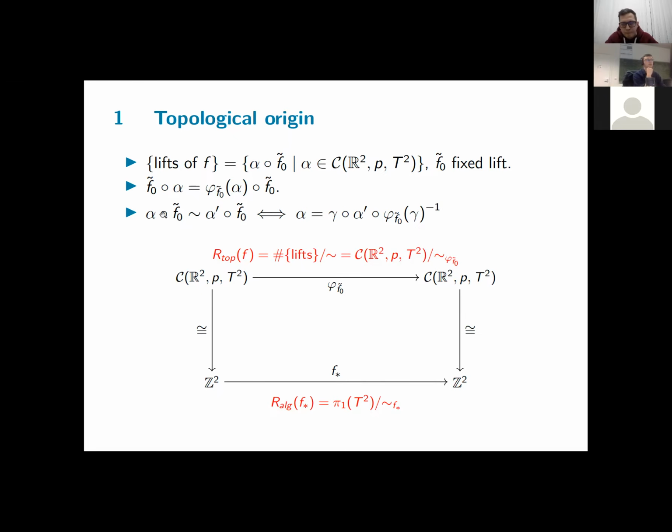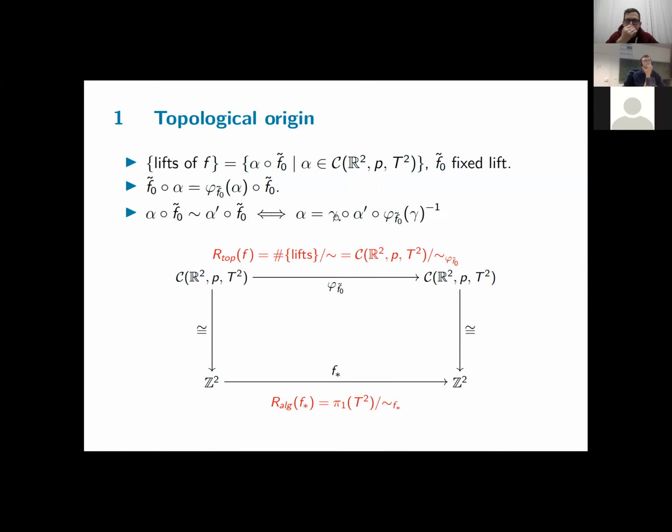So two lifts of f, which can be written in this way: left translates of f tilde 0 are conjugate if and only if their translating parts, alpha and alpha prime, are related in the group of covering transformations in this way: gamma composed with alpha prime composed with phi applied to gamma inverse. This follows if you work out the concrete expressions; you will get this.